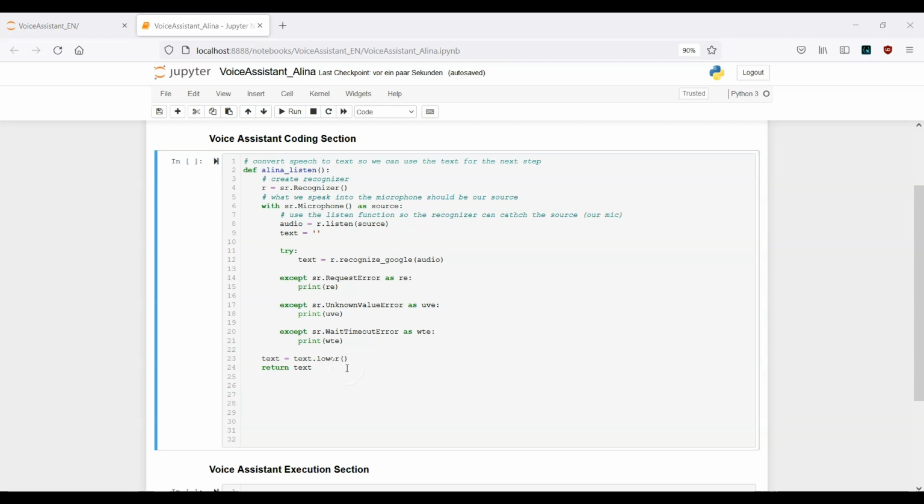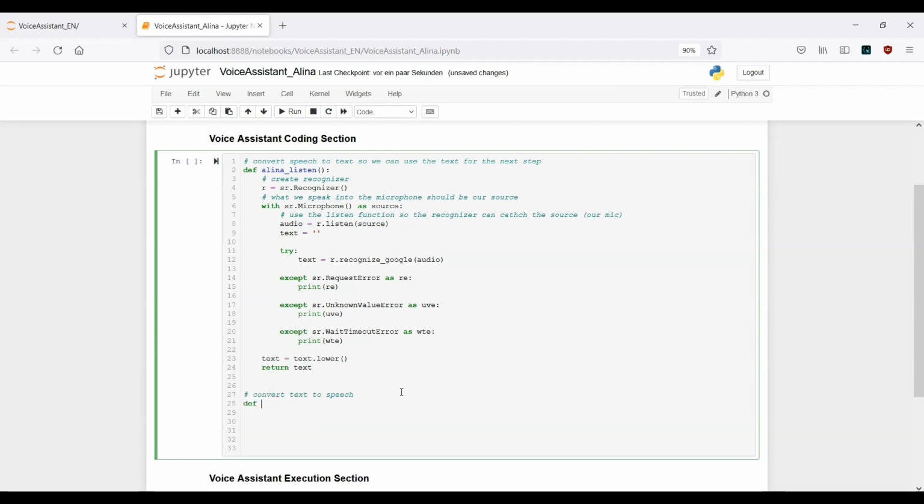Afterwards, or actually in the second step, what we need to do is we need to create a talk function. That means our assistant should be able to convert the text to speech.